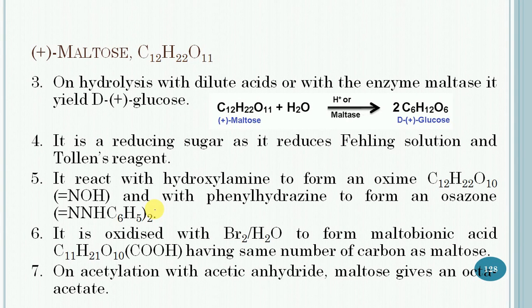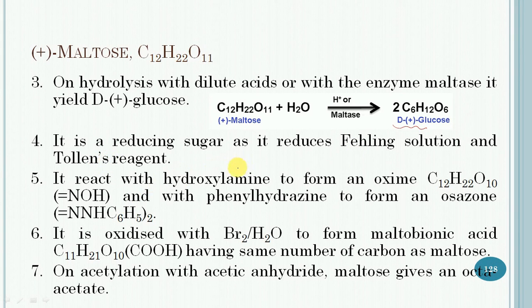On hydrolysis with dilute acid or with the enzyme maltase, it will yield 2 moles of D-plus-glucose, which indicates that it is formed from D-plus-glucose. It is a reducing sugar as it reduces Fehling solution and Tollens reagent.